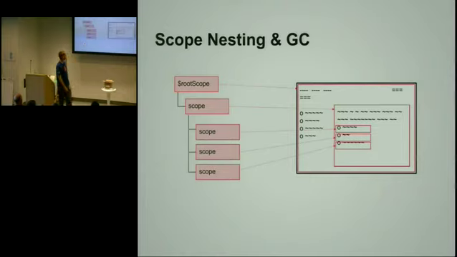Now, why do we need this nesting? Why is it needed at all? The reason: garbage collection. When we have a simple example like this array up here, we have a repeater with an array. Now, we add more stuff to the array. We just create a new scope, and we stamp out a new clone of the template, add it to the DOM, and do all the data binding necessary.